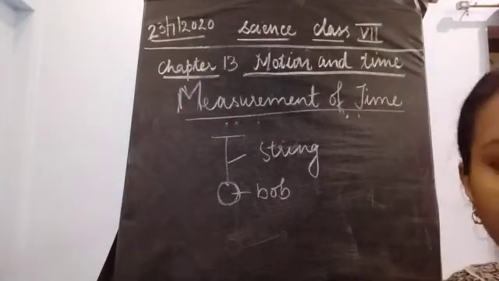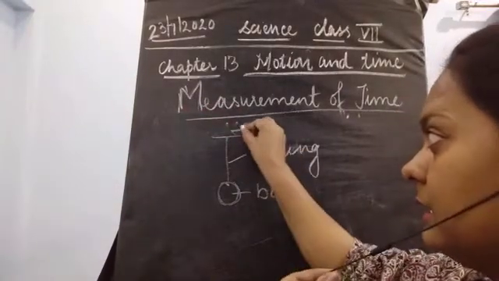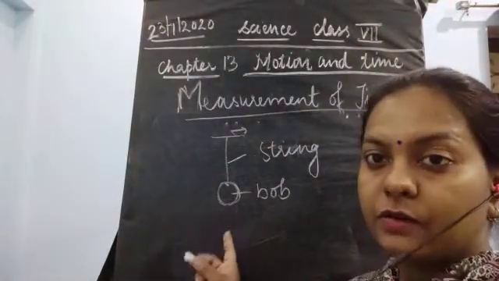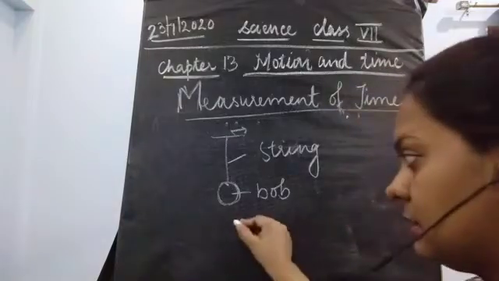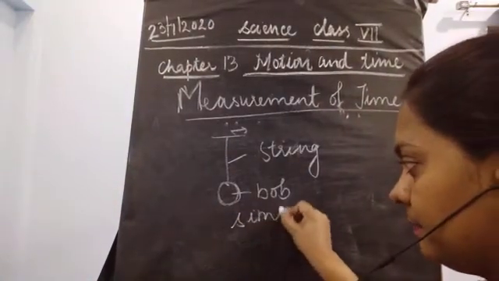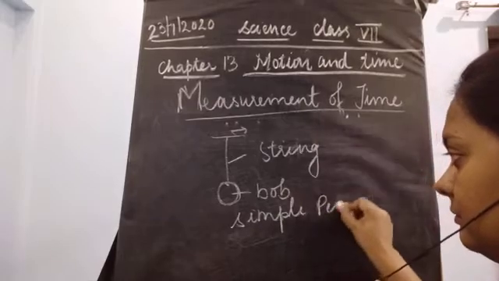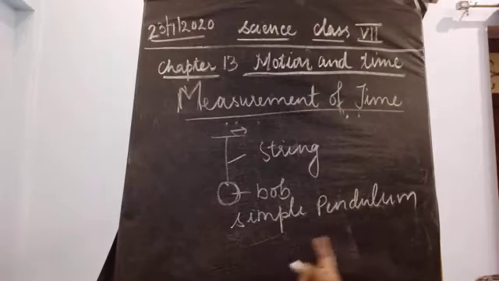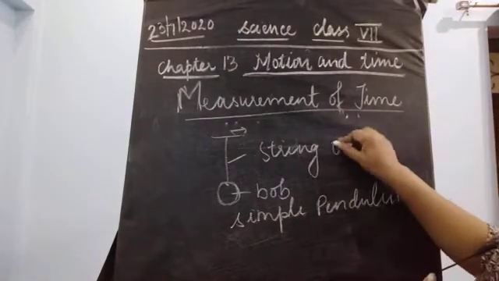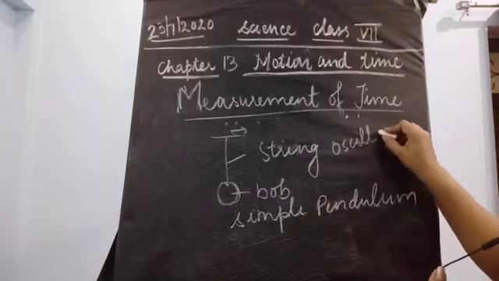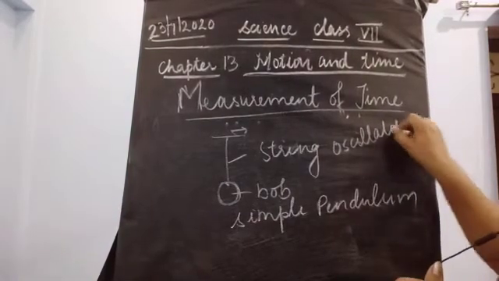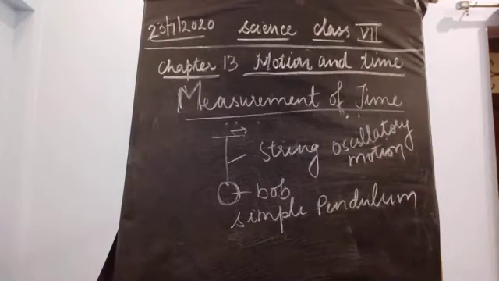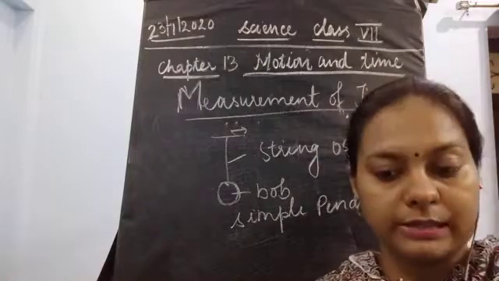These are the parts of a simple pendulum, and it shows oscillatory motion. What we are studying is the oscillatory motion.